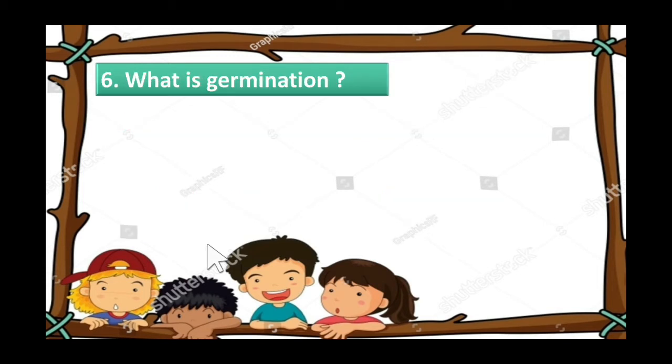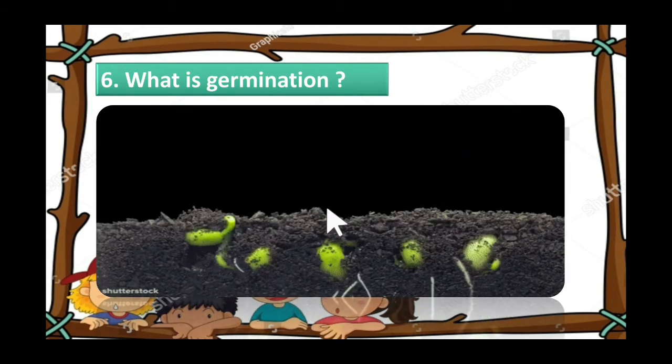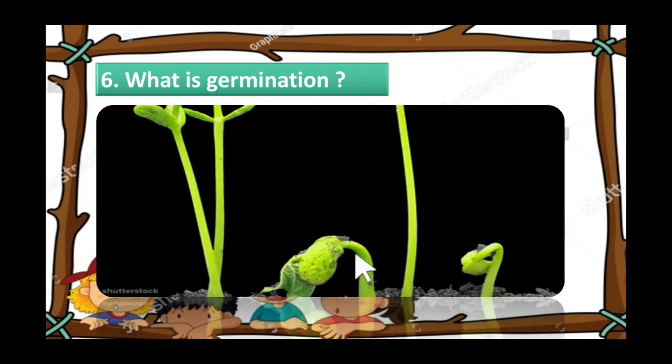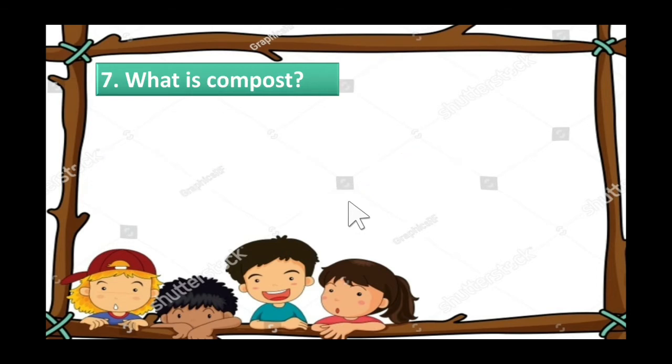Now next question. What is germination? Germination is the process by which a new plant grows from the seed. Growing a new plant from a seed is called germination. This is germination, right? So germination is the process by which a new plant grows from the seed.